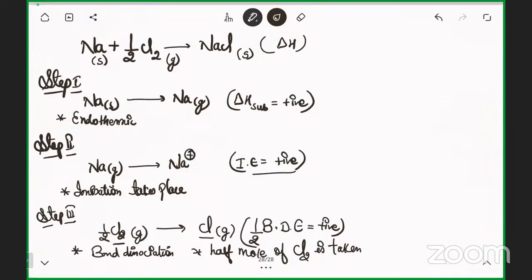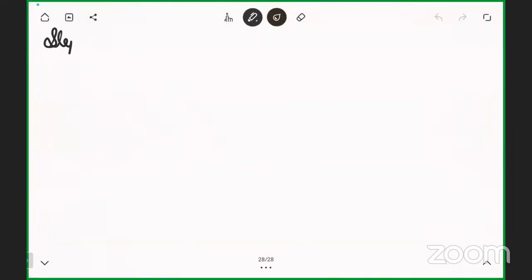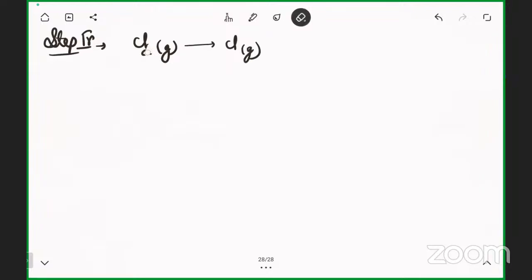Next one is step number 4. Cl gas is converting into Cl negative, sorry, it's not Cl2 because we have already converted into Cl. So it will be considered as Cl negative.